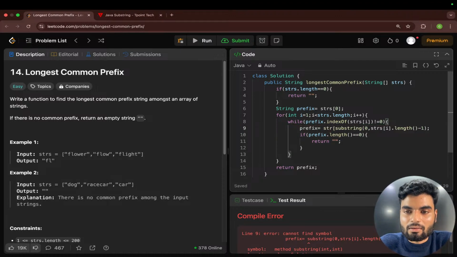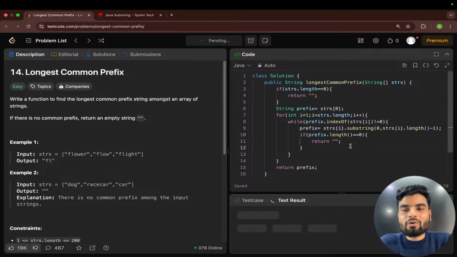strs i. Okay, strs i, not bun. Oh, this was the problem. This was missing, so we were not adding this. Now this is fine. Right, so what we are getting, I'll give you a dry run, don't worry. When I write in Python, Sanam, you'll get it. So you'll just convert it in Python.